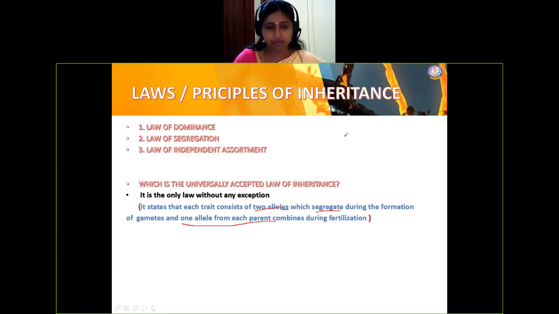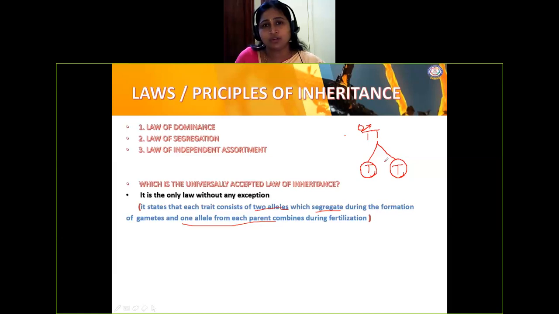So I'll draw here. For example, the male has a character for tallness, and this is the allele for tallness, the genotype, we know already. How is it segregating? It is segregating as one allele and another allele in each chromosome, and this we call segregation. This is the law of segregation, and it states the purity of gametes.